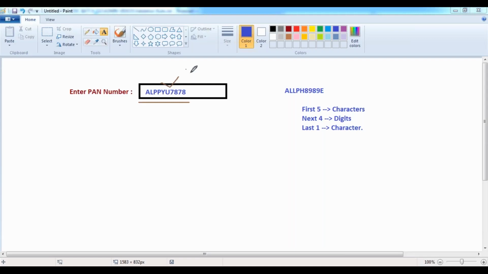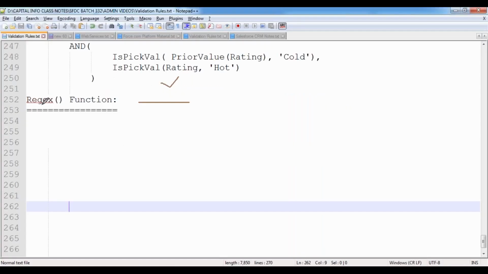To prepare regular expressions and then to validate the data based on them, we are using a function called the regex function. Regex means regular expression. This function is used to validate whether a specific field value is available in the specified format or not. If the field is in the specified format, it will return true, or else it will return false.